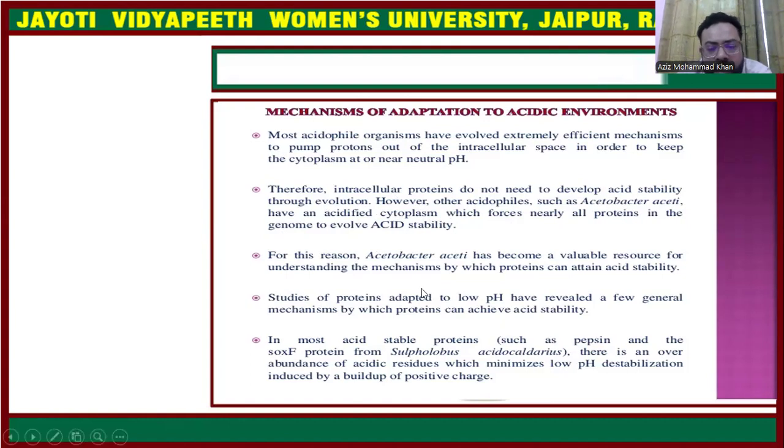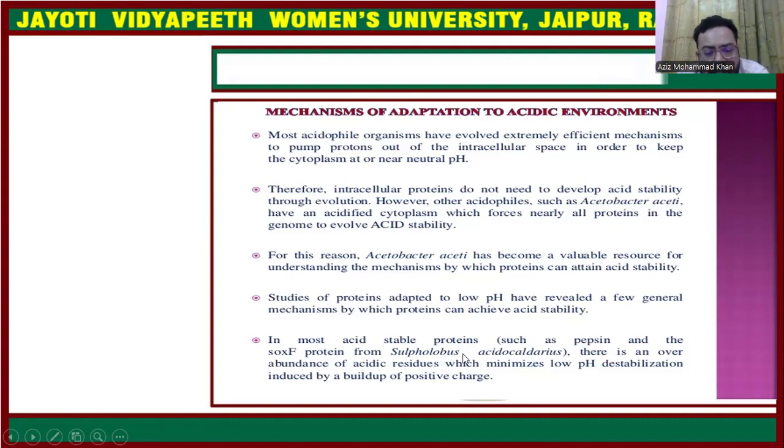Acetobacter aceti has become a valuable resource for understanding the mechanism by which proteins can attain acid stability. By this example, we can say that proteins can survive low, acidic pH as well. This study has also revealed a general mechanism by which proteins can achieve acid stability.